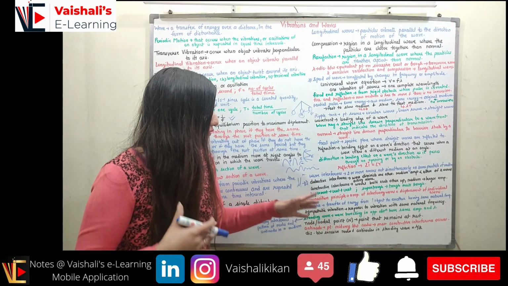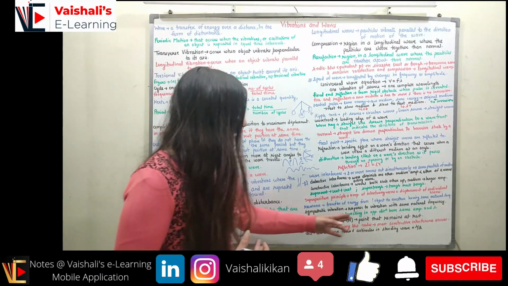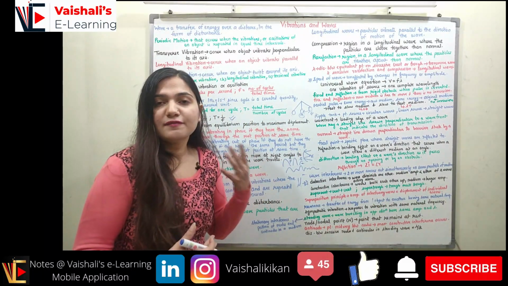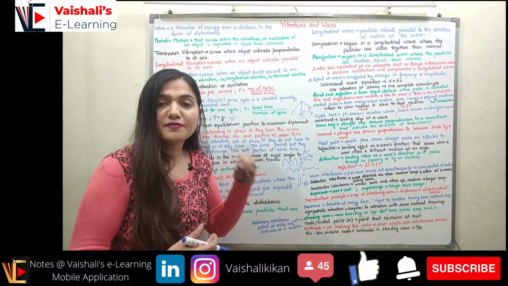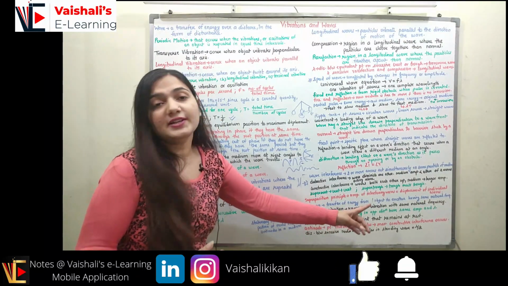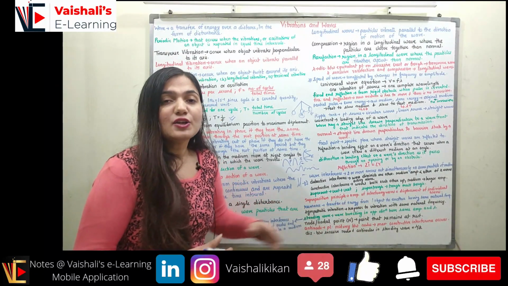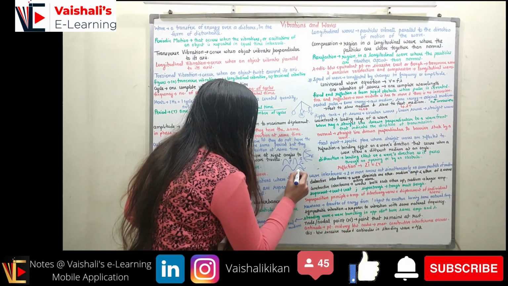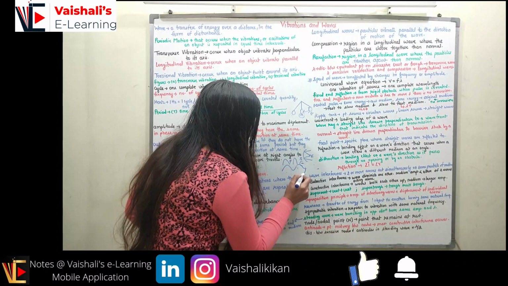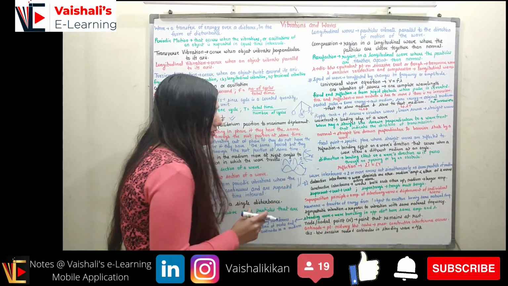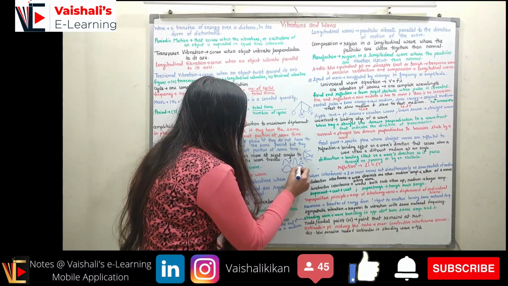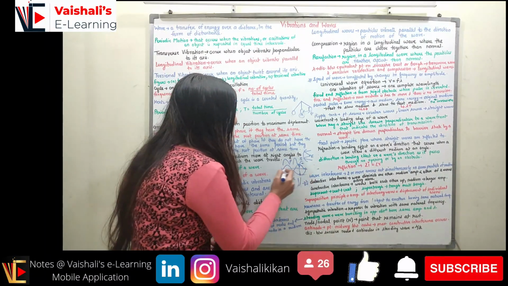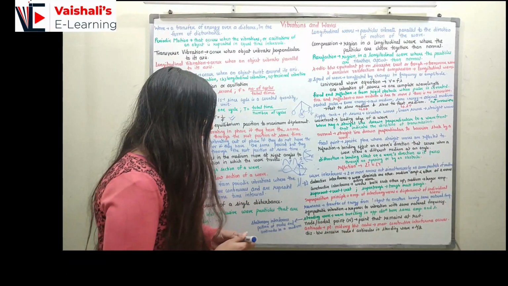Coming to the standing wave. A standing wave is formed by waves traveling in opposite directions, having the same amplitude and the same wavelength. If I have a wave, and another wave which is traveling in the opposite direction, right, then when these two waves combine, the crest of one wave is superimposed on the trough of the other wave. So we are producing a standing wave in this case, right?